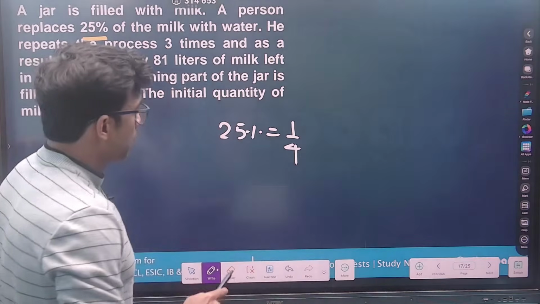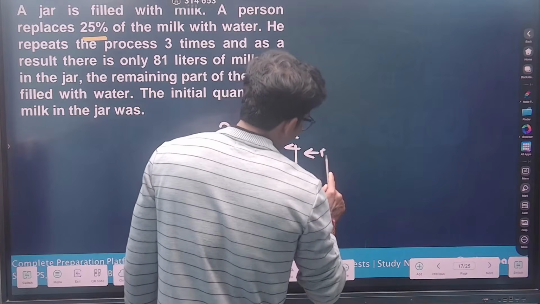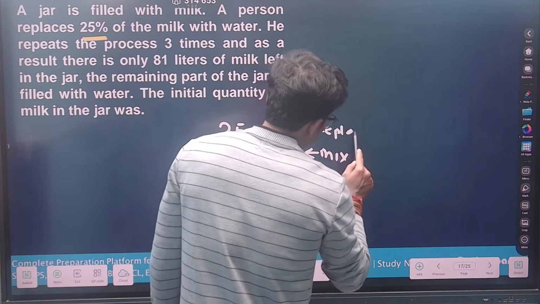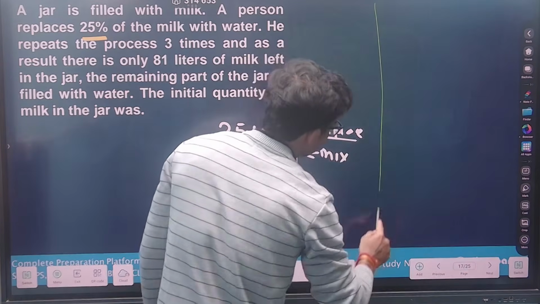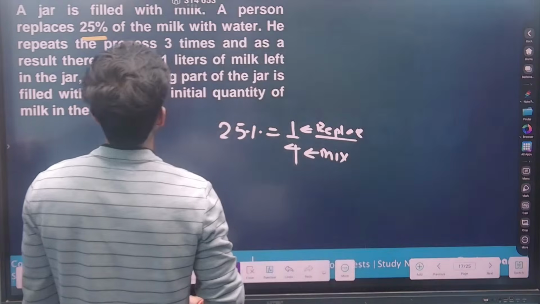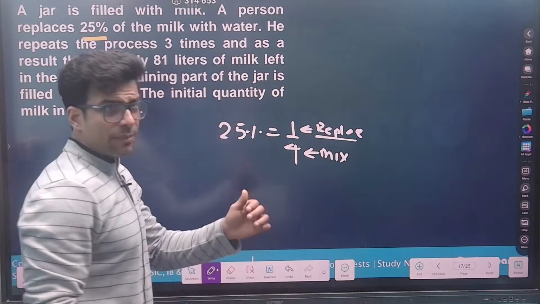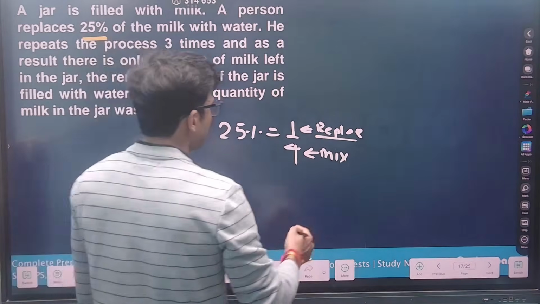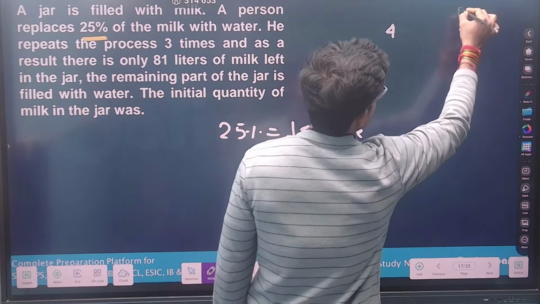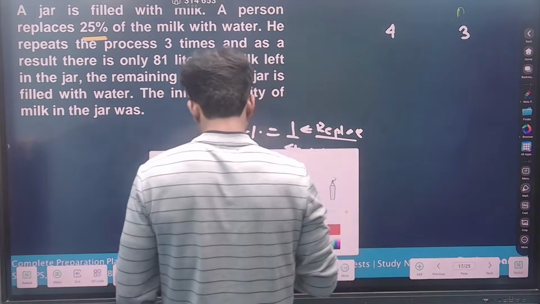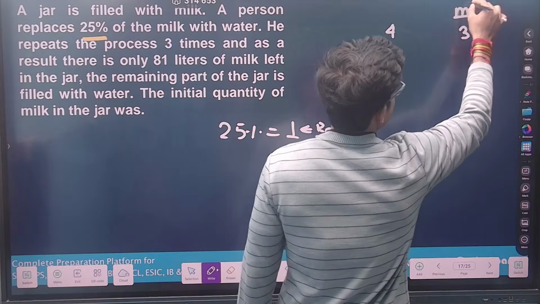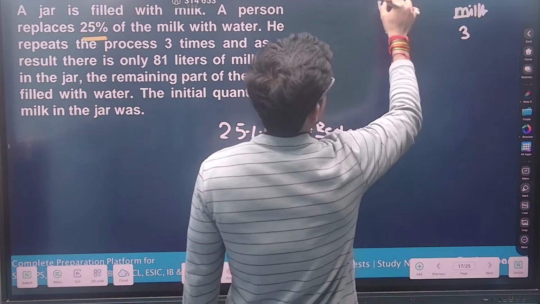If this is replaced, can I say this is again would be the mixture according to me, and this is the replacement part. Now see everyone, if this step is repeating again 3 more times, can I say that 4 will become 3. This would be the milk left, and this is the mixture.